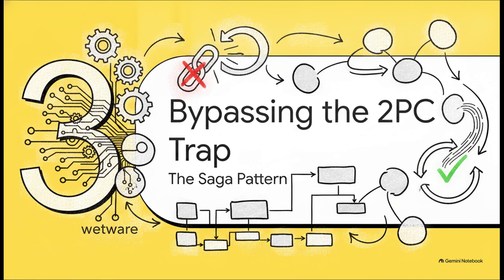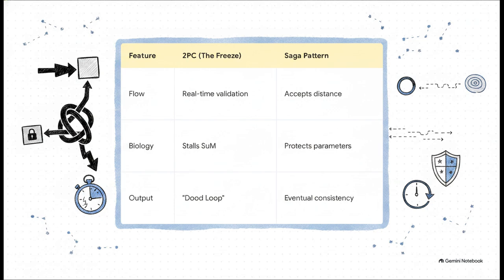Which brings us to Section 3, bypassing the 2PC trap. Because to survive the metabolic burnout of that 2PC trap, the system requires a completely new transaction protocol. The solution here is the decentralized saga pattern. Instead of demanding a blocking synchronous lock, the saga pattern is asynchronous. It actually accepts physical distance and silence as a perfectly valid boundary condition. If the other node is decoupled or delayed, absolutely nothing happens to your local balance. Your local parameters are fully protected. This shift from demanding immediate validation to accepting eventual consistency allows your system to remain autonomous, totally bypassing that blocking dependency.